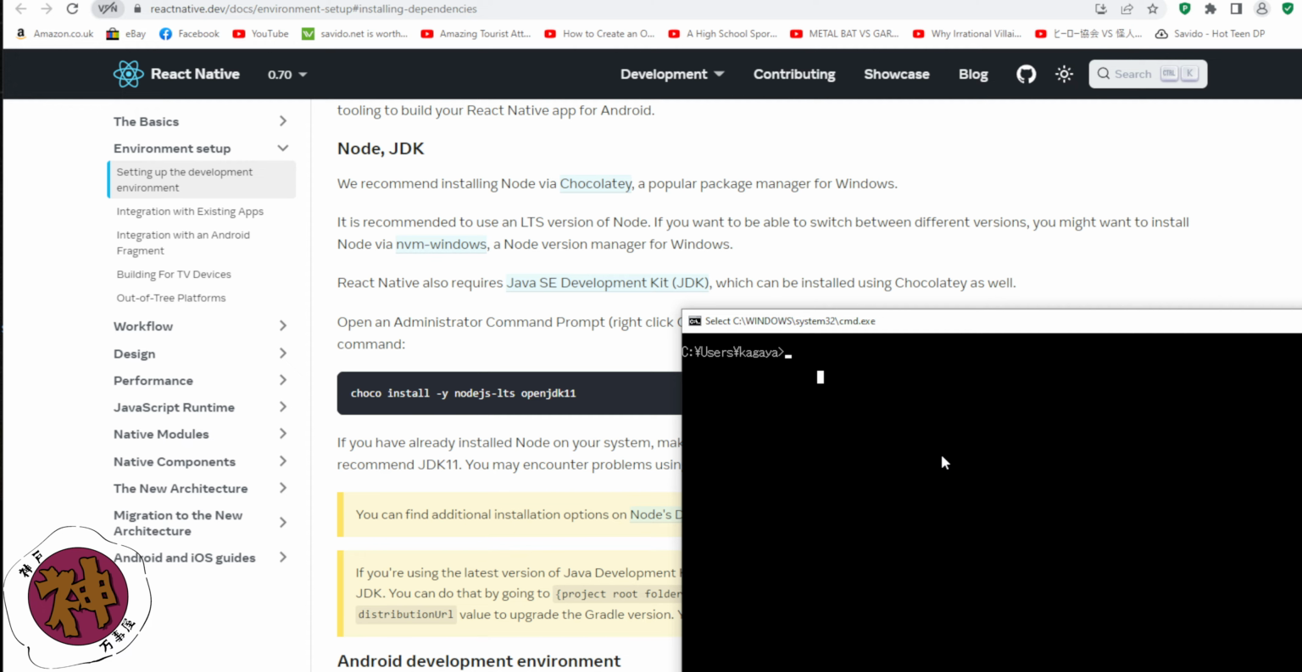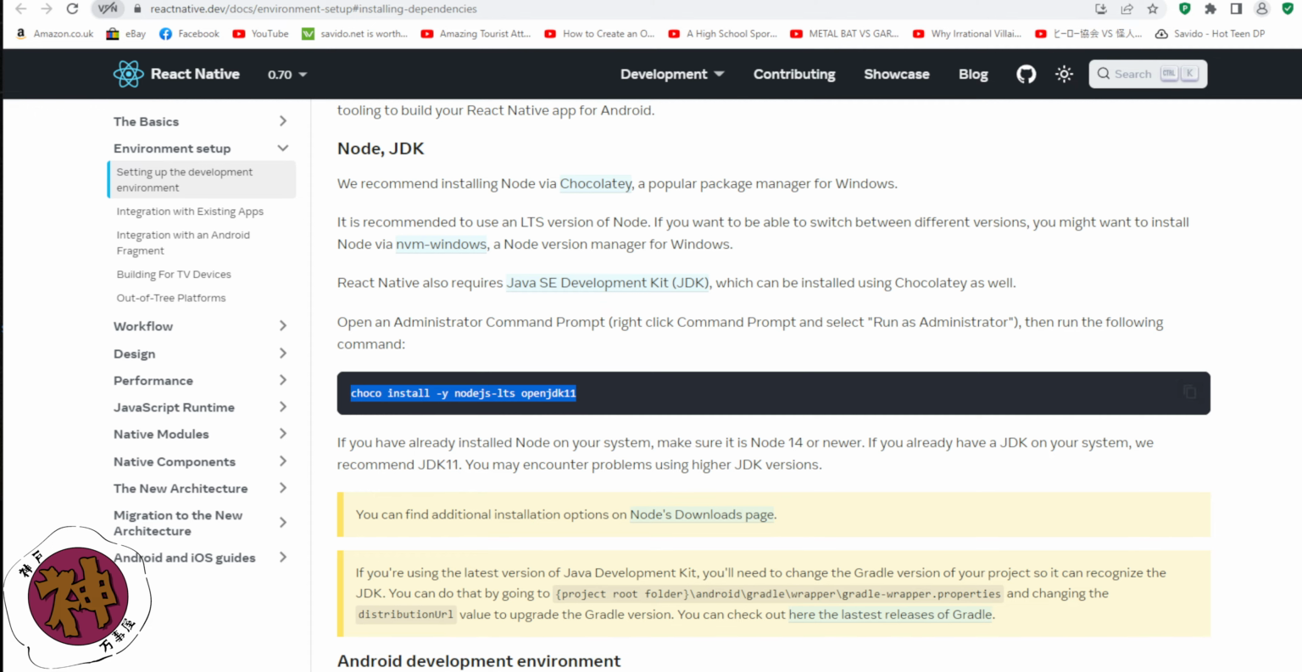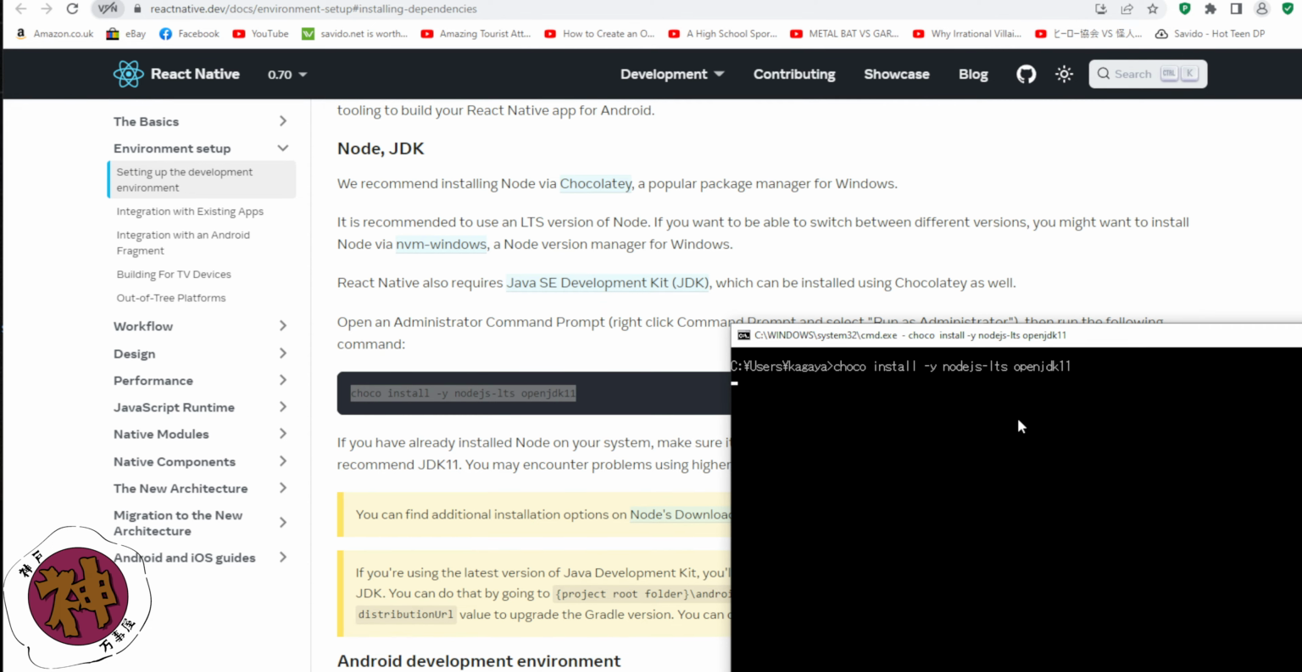It's a package manager. So how are you going to know if you have Chocolatey? Type choco. Yes, you have it. So copy this one: choco install -y nodejs openjdk. Copy that and paste it here.